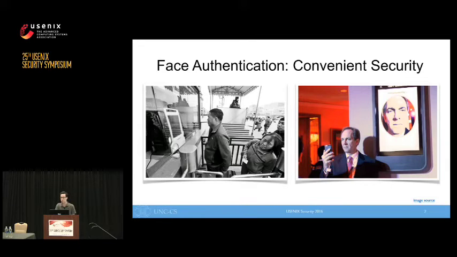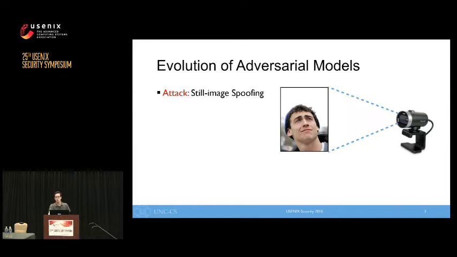to consumers. Indeed, companies like MasterCard, whose face authentication software is shown in the figure on the right, along with Amazon, Intel with McAfee, and Microsoft, have all worked on developing face authentication software. It's clear, though, that the protocol for face authentication must be robust to attacks. There's been a cat and mouse game in the field over the last several years. At the Black Hat Security Conference in 2009, for example, it was demonstrated that face authentication software on commercial laptops could be bypassed simply by showing the system a still image of the user.